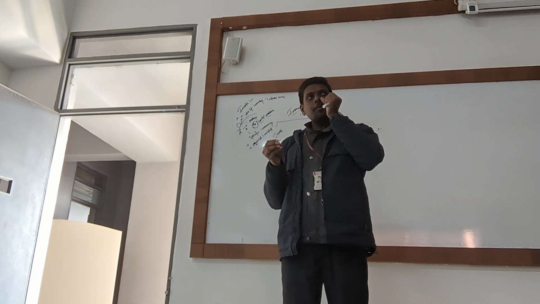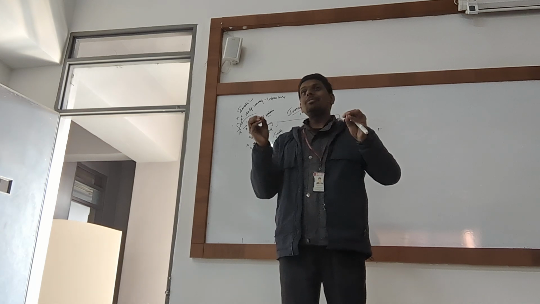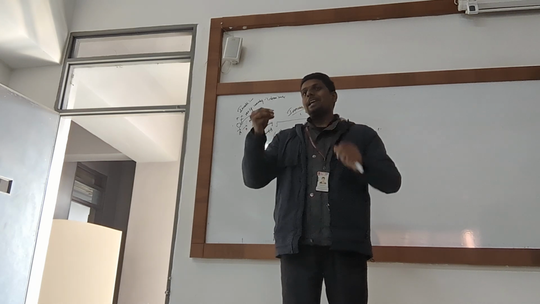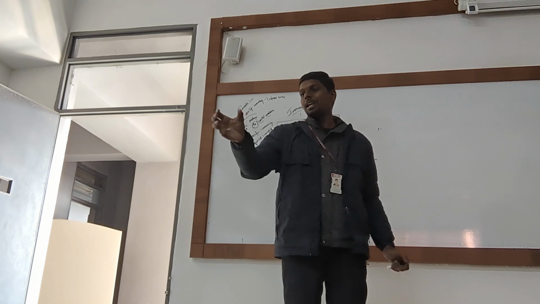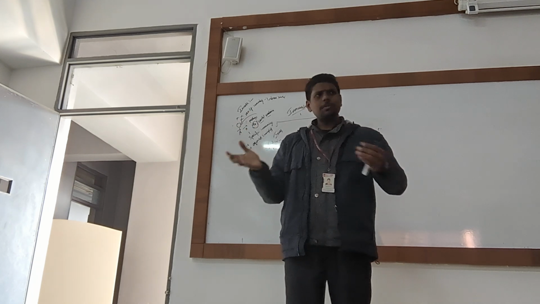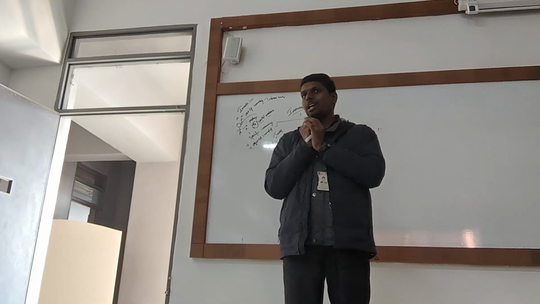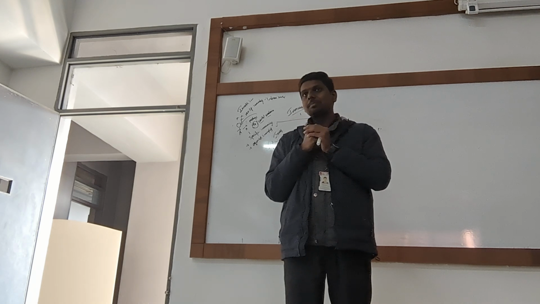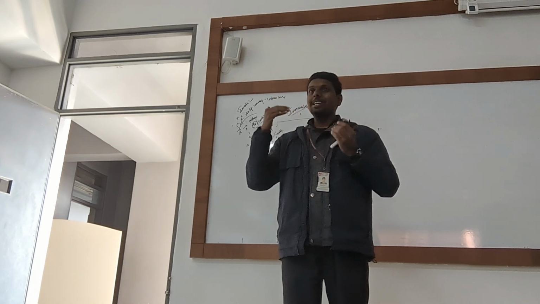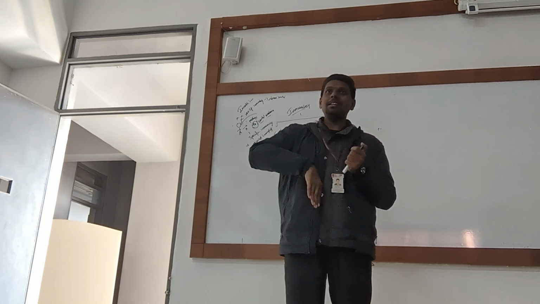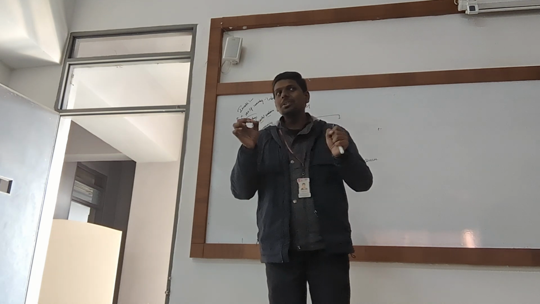Now we have one very big problem, that is eating food. We directly expose our internal body by eating contaminated food. Not only contaminated, anything, we keep everything in the mouth. That is a very challenging situation for the body, because pathogens are constantly taking a shortcut route to enter inside the body. So how do we attack them?